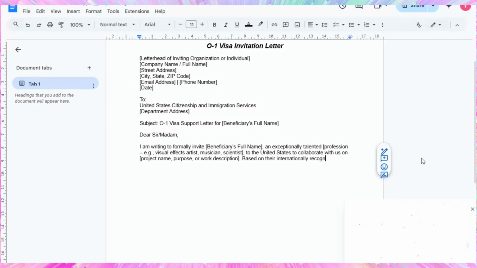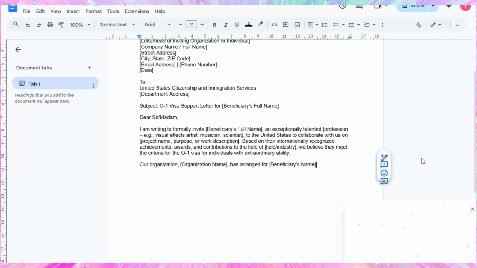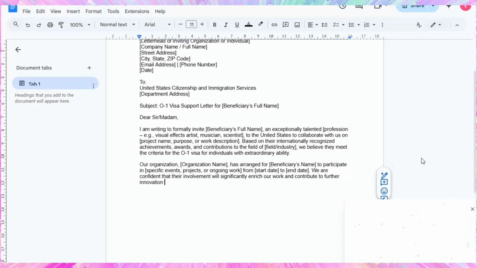Based on their internationally recognized achievements, awards, and contributions to the [field/industry], we believe they meet the criteria for the O-1 visa for individuals with extraordinary ability. Our [organization name] has arranged for [beneficiary's name] to participate in [specific events, projects, or ongoing work] from [start date] to [end date]. We are confident that their involvement will significantly enrich our work and contribute to further innovation in the field. We will provide full support during their stay, including compensation and logistical assistance, as outlined in our agreement.